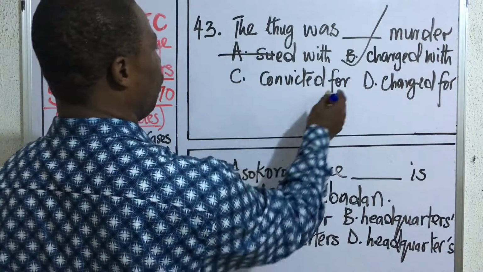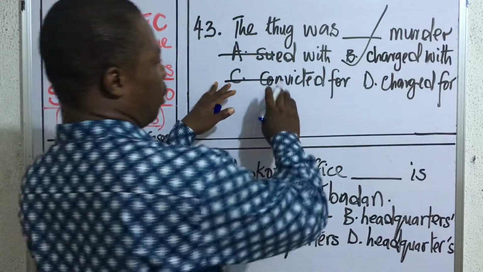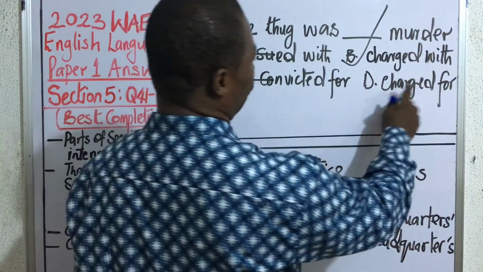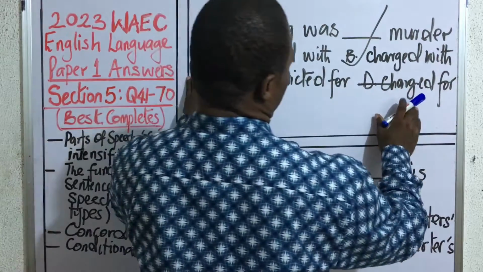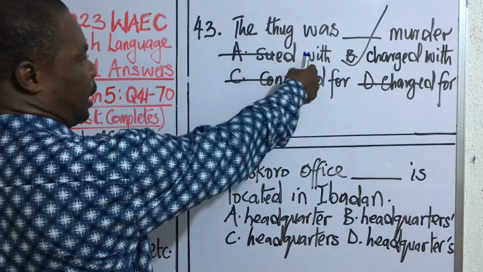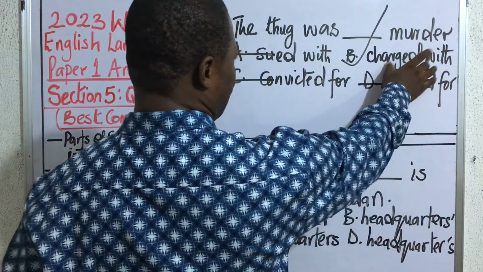Convicted for is also wrong because this one can only be things like convicted of. Then you have things like charged for. We don't say charged for, so the correct thing is charged with. So if you look at this problem, it's coming from prepositional collocation. That's the use of verb and a preposition. The only collocation that is well arranged here is B.